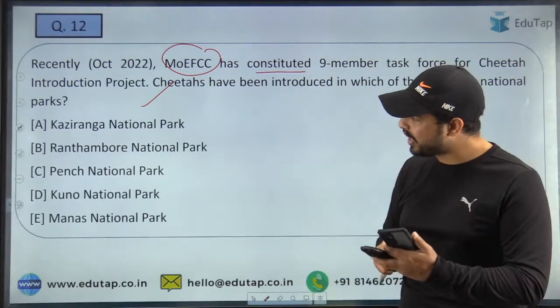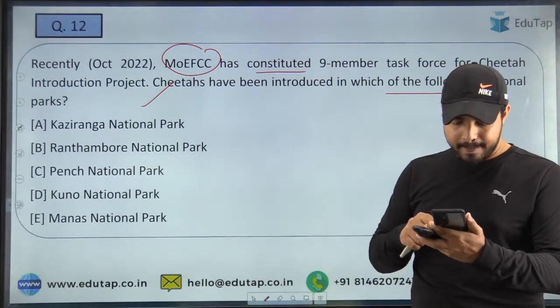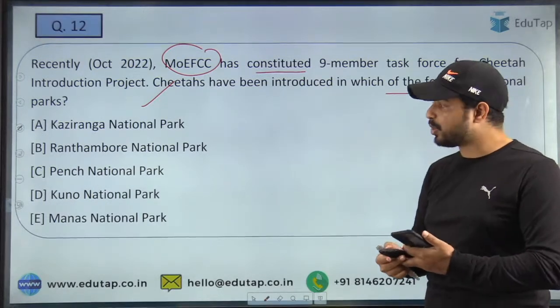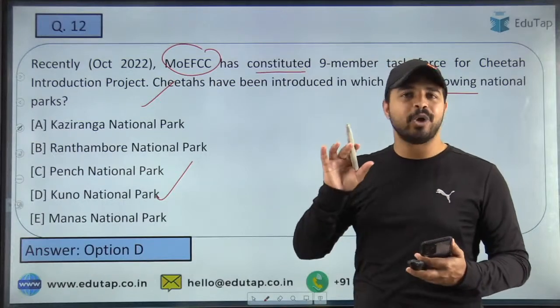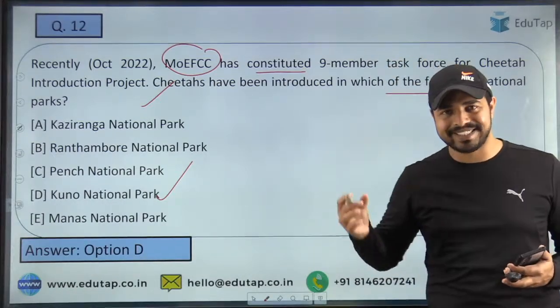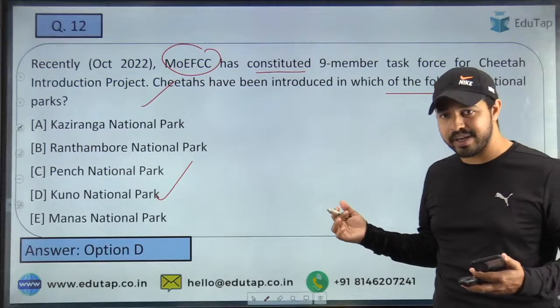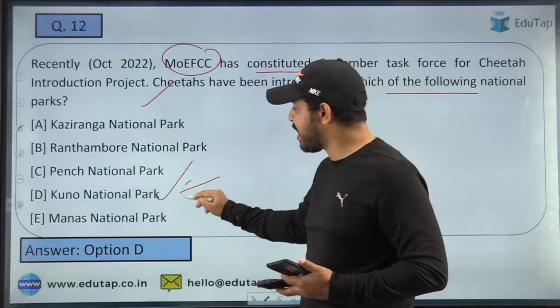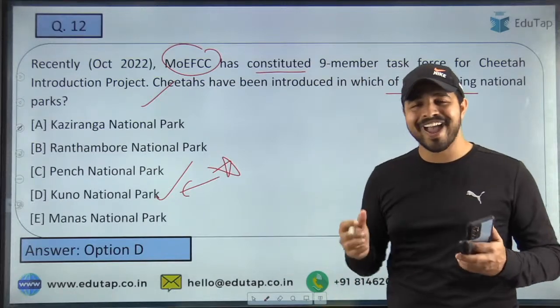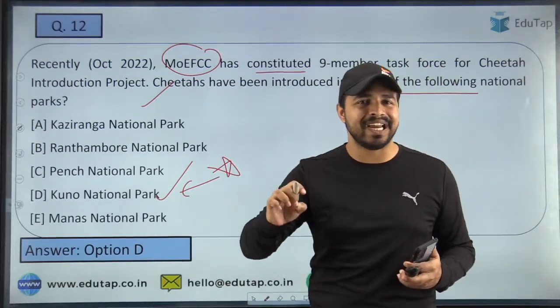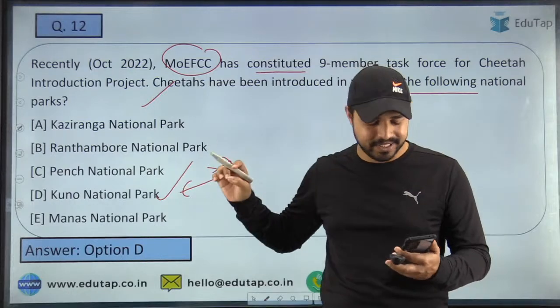Here I am getting the right answers from the people. Benisha, Monica, Deepak, Chinu, everybody is saying that it is option D, Kuno National Park, and that is absolutely right. Now it is your turn to tell me in which state the Kuno National Park is basically located. See guys, this particular park is now very important because a major project has been taken up in this park, and you are required to tell me in which state it is located.